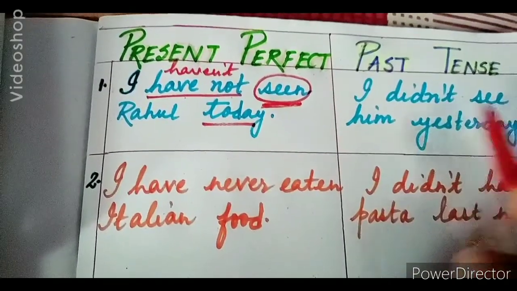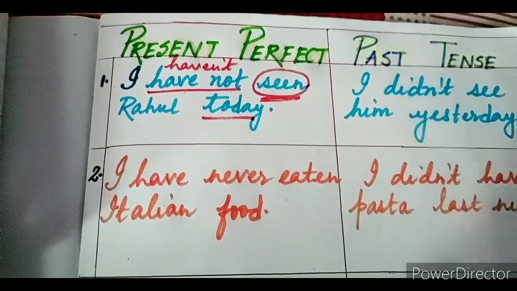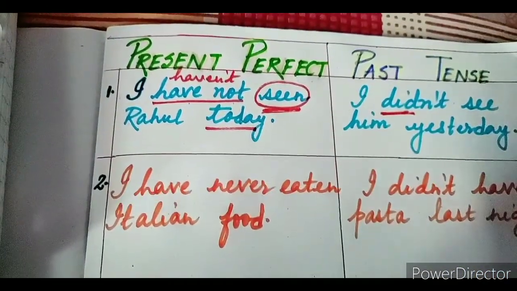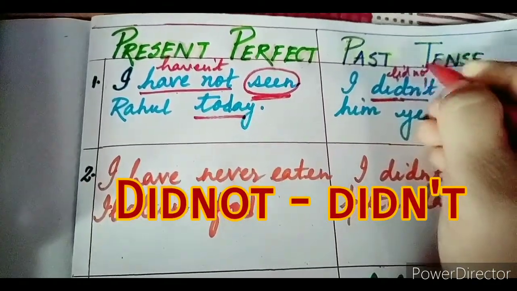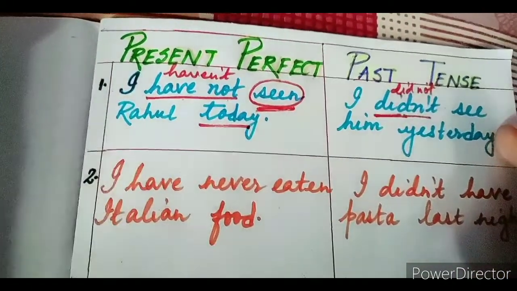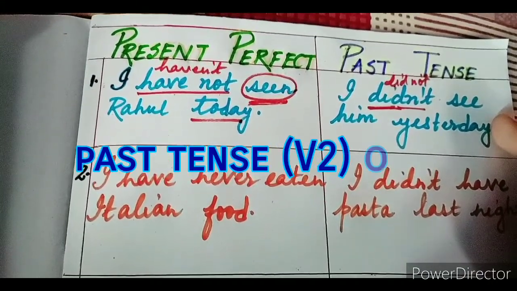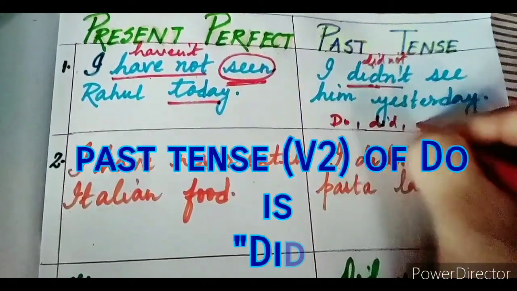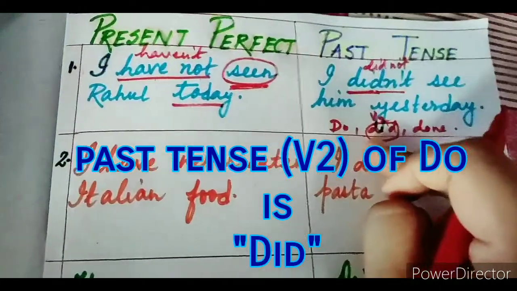Past, I would say I didn't see him yesterday. So children, if you see here, I am writing a helping verb did. So did not is written in short over here as didn't. So didn't means did not. So when I use did, which is an auxiliary verb in the second form, which is the past tense form of do, if you remember, we write do, did and done. So did comes in the verb form 2, that is the past tense, right?